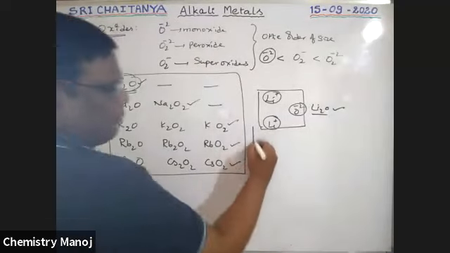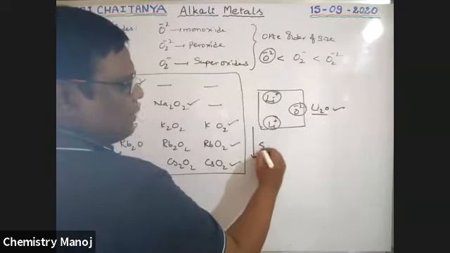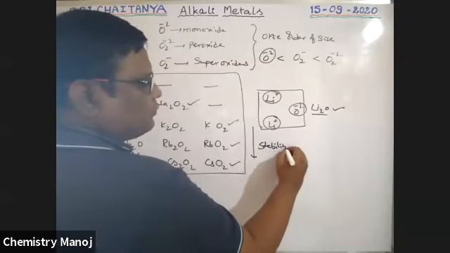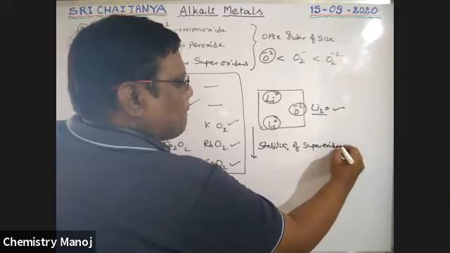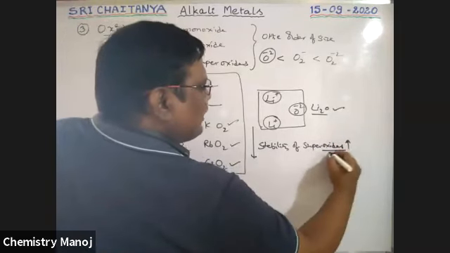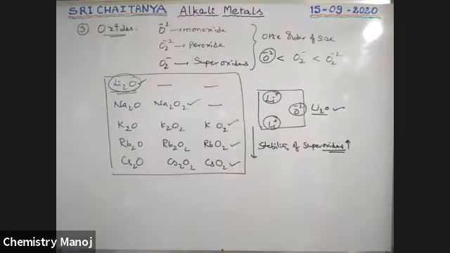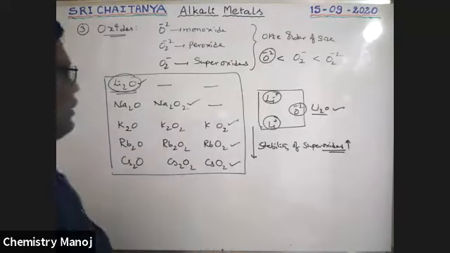Therefore, from top to bottom, the stability of superoxides increases. Very, very important, boys. Next point.